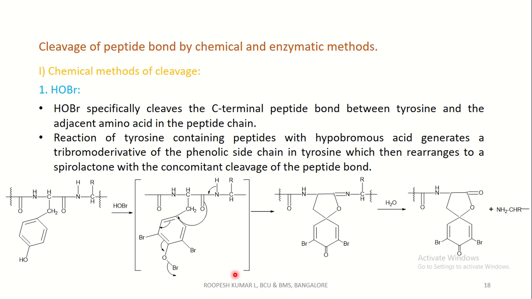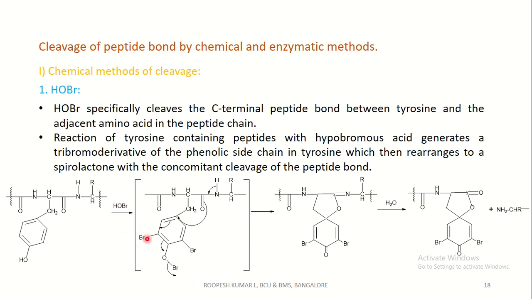Reaction of tyrosine containing peptides with HOBr generates a tribromo derivative of the phenolic side chain in tyrosine, which then rearranges to a spirolactone with the concomitant cleavage of the peptide bond. That is the reaction of tyrosine containing peptides. This is a tyrosine containing peptide sequence. Reaction of this tyrosine containing peptide with HOBr generates a tribromo derivative.